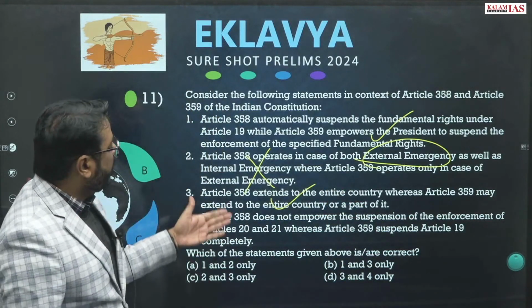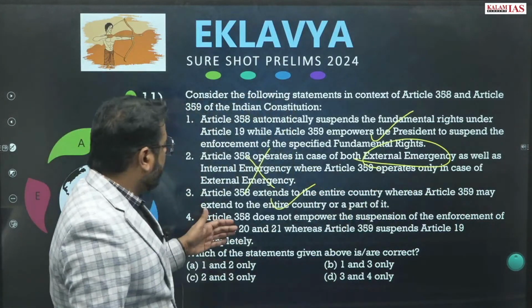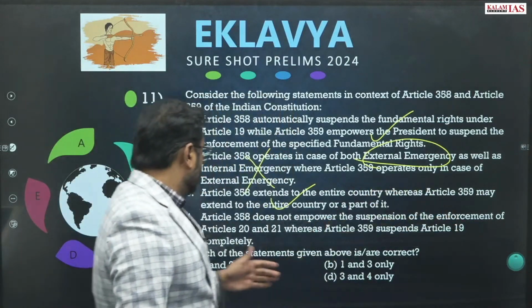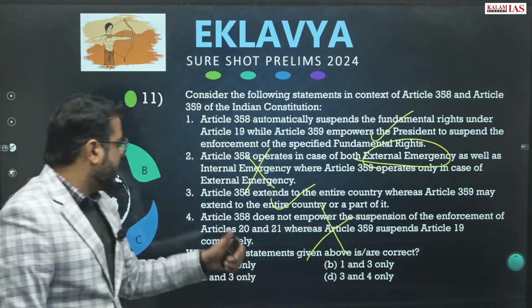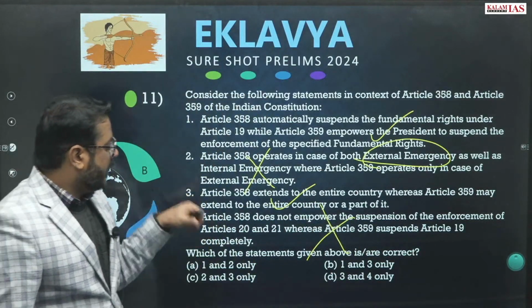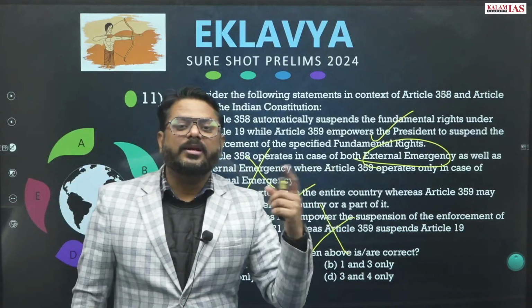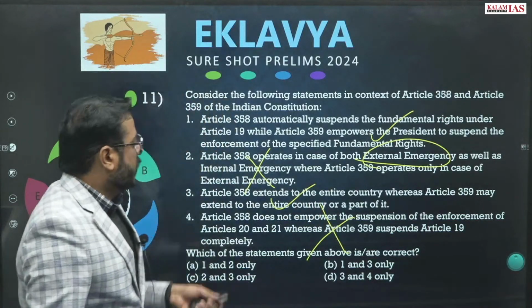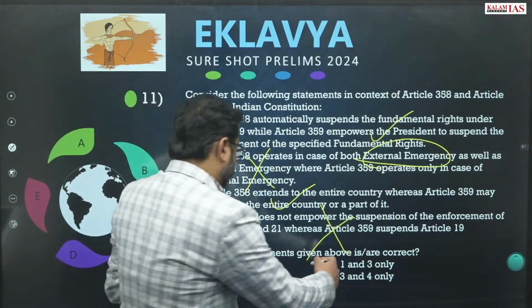Article 358 does not empower the suspension of the enforcement of Article 20 and 21, whereas Article 359 suspends Article 19 completely. So this is just the opposite: through Article 358, Article 19 is being suspended, and through Article 359 other fundamental rights except Article 20 and 21 get suspended. So here statements 1 and 3 will be correct.